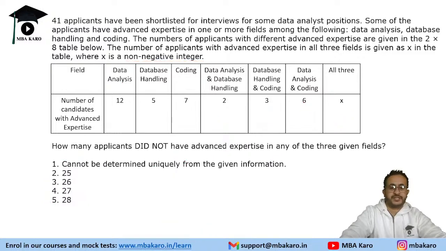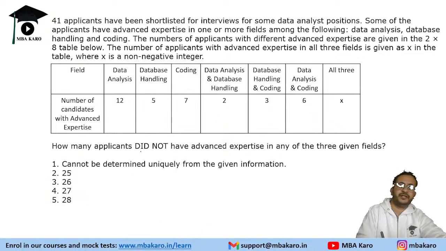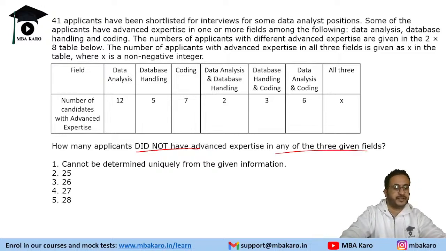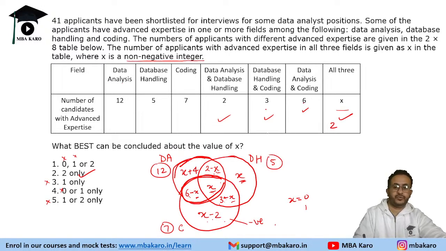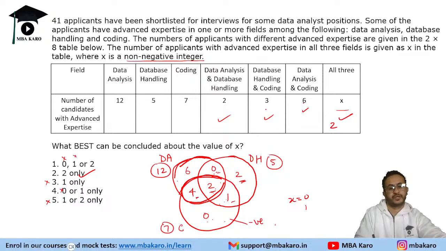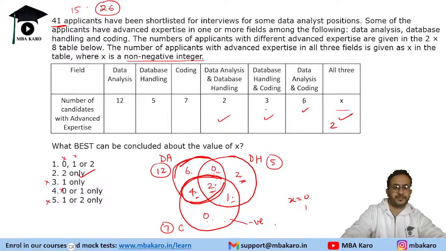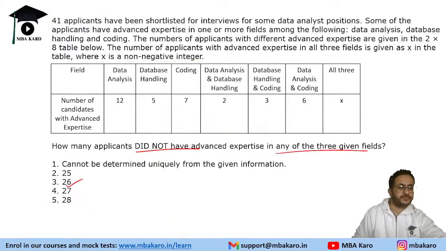Now the next question is, how many applicants did not have advanced expertise in any of the three given fields? Right, so we'll go back to the Venn diagram. We will put x equal to 2 here and solve it. So this is 2, this is 2, 3 minus x is 1, this is 0, 4, 6, 0. So count this total: 12 plus 3, 15. So 15 people have expertise. There are 41 applicants. 15 have expertise. 26 do not have any expertise. So the answer is 26 people.